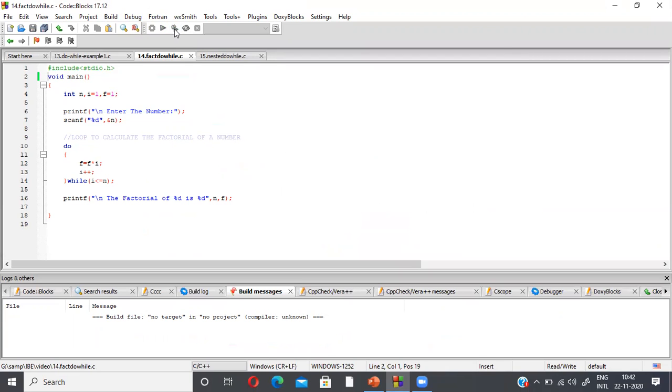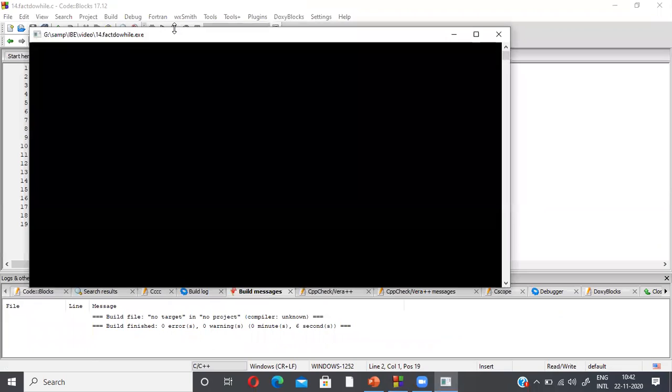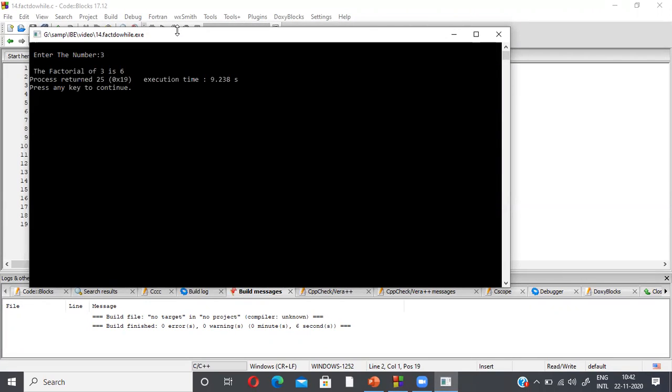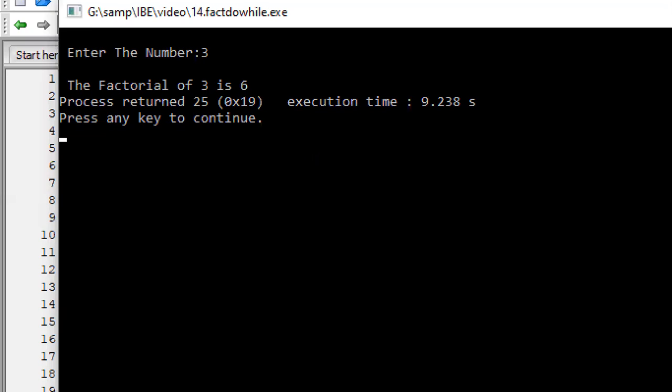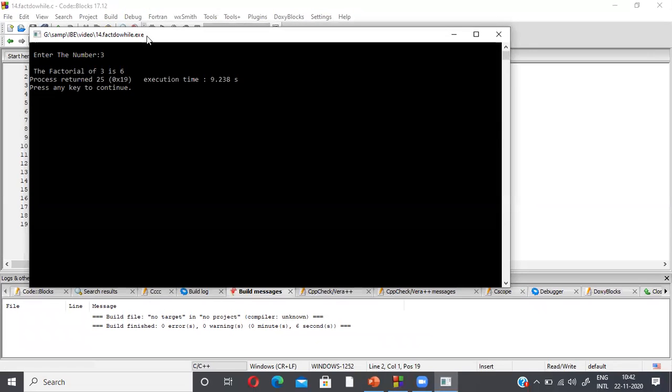So I'm waiting for the program to run. It asks to enter a number. I'm giving a value 3. Factorial of 3 is 6. My output is correct. Factorial of 3 is 6. Okay. We'll give some other value.